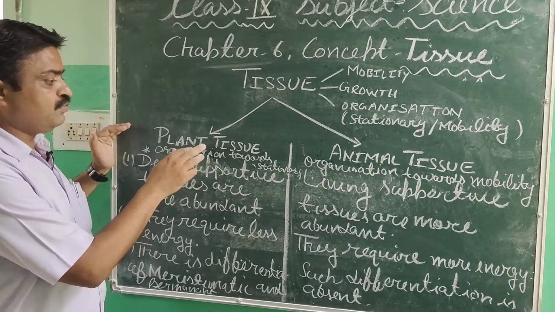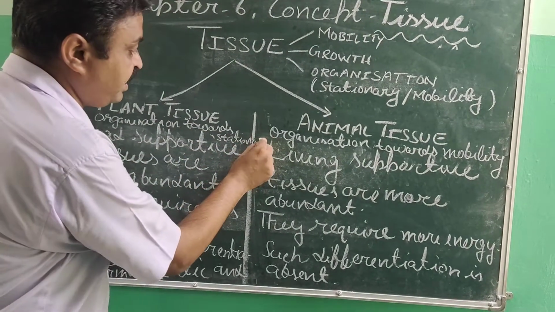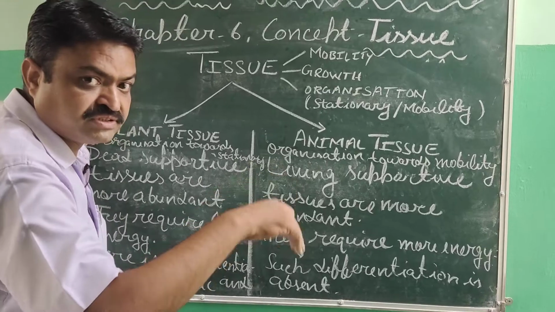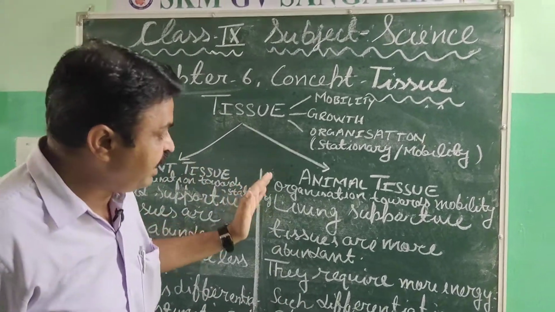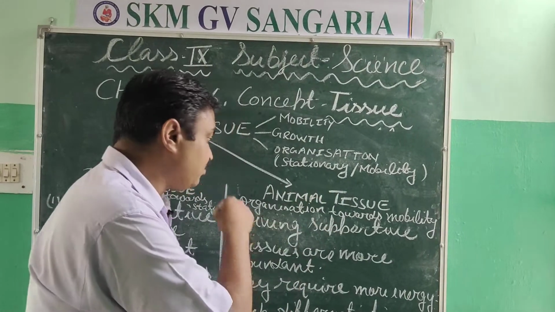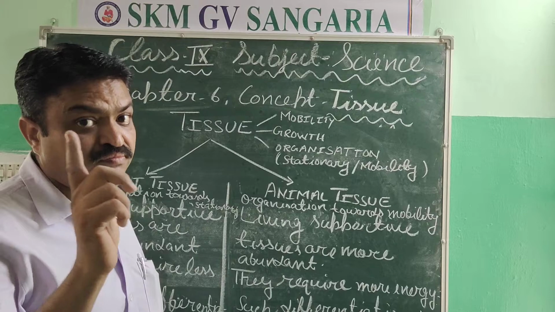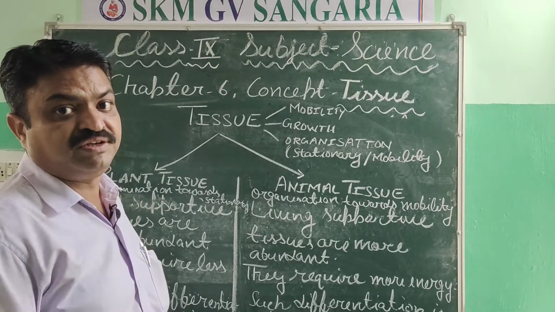Plant tissues are organized according to their stationary habit, means they are found in the same place. And animal tissues are organized towards mobility. So it is the first difference.